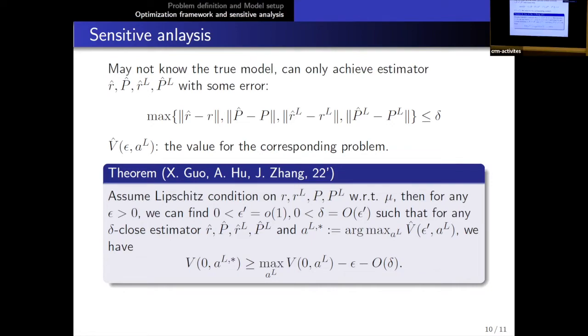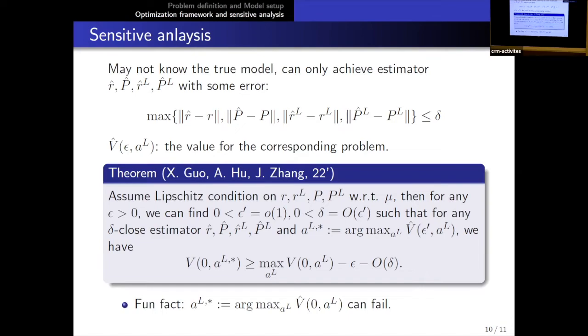The first error epsilon we can choose as small as we want, and for this delta, this will be some small term, at least of the same order as the delta-close estimator we choose here. And this actual AL star, we will choose to be the arg max of this V hat with a slightly different Nash equilibrium, in the sense that we will have some relaxation for this Nash equilibrium, and we will have an epsilon prime here.